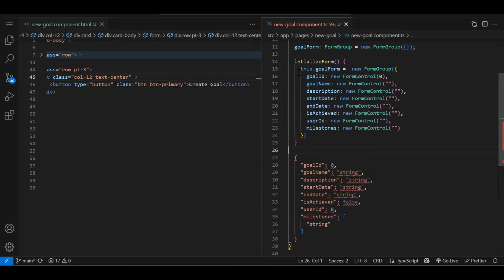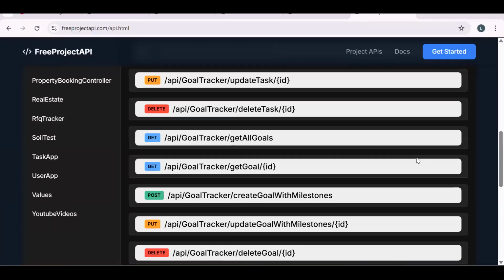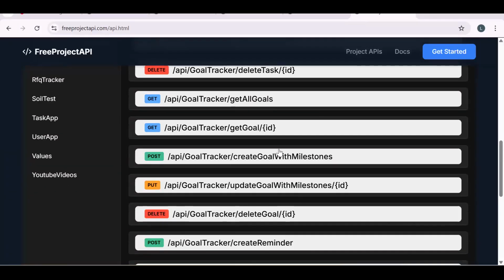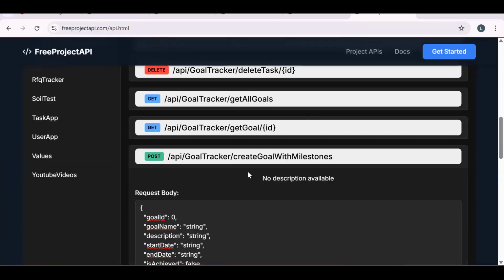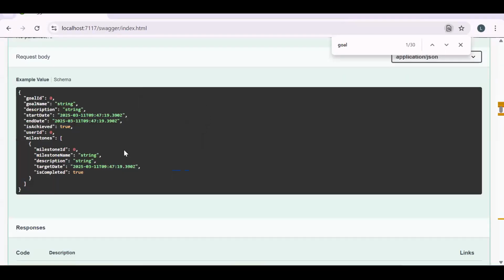You can see I have created all the fields, but milestone is an array. Fine, but why is it an array? Let me just check my API one more time. Small changes there. I remember this should not be our object. If I show you the local API, this is what my object looks like. I don't know why it is coming differently on that website, I need to check that. But this is the object we need to send, right?